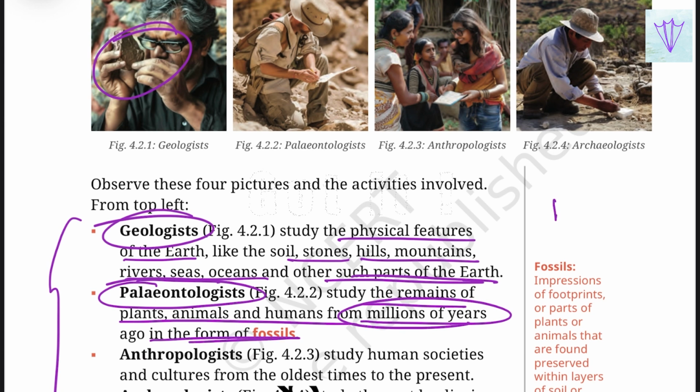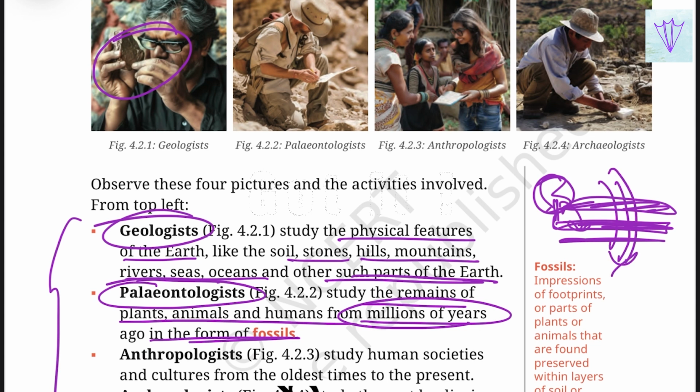For example, if a particular plant dries up, then it will be under the soil and various layers of soil will be formed on it. When we go deeper into the soil and find the fossils of this plant, then we can understand the time zone in which the plant survived and what happened in that particular period of time. So this is the work of paleontologists. They study age-old fossils.